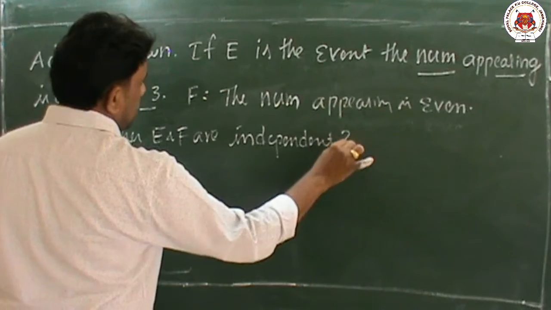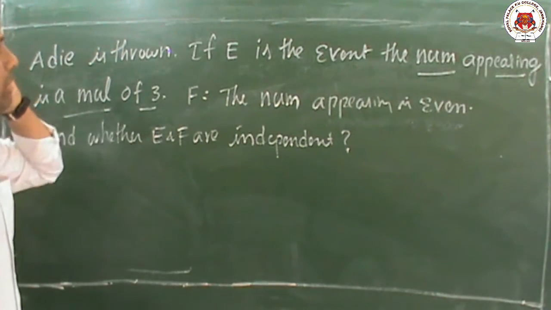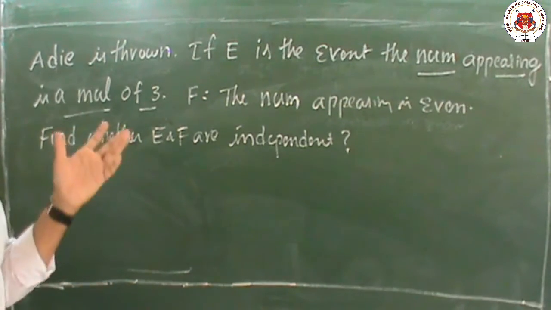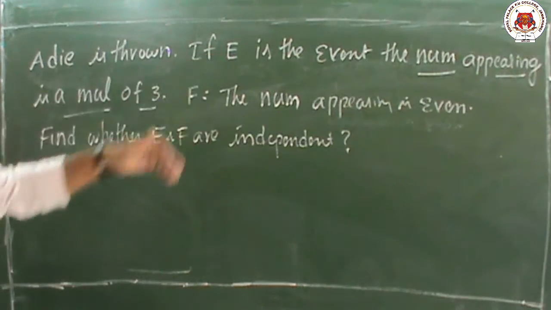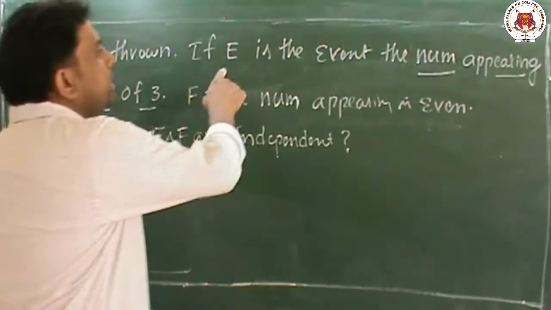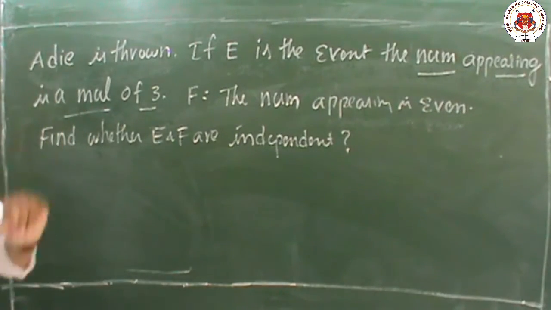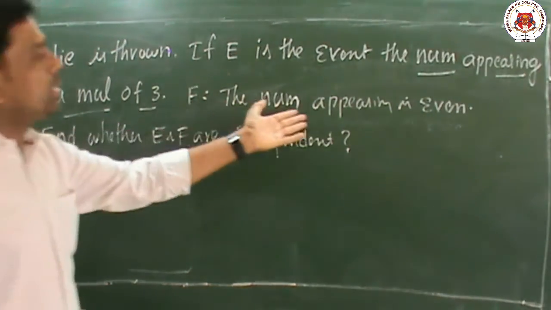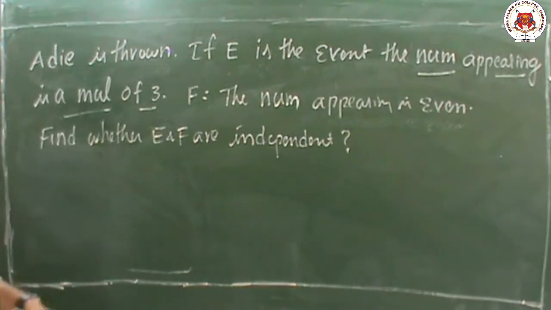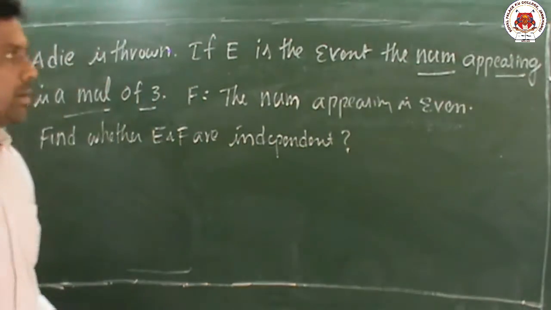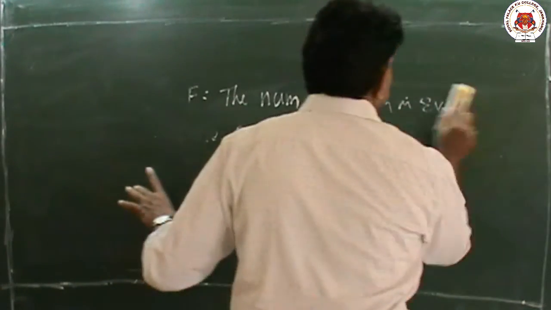This is the question. So students, concentrate on the board. One die is thrown. A die we know has 6 numbers: 1, 2, 3, 4, 5, 6. Here two events are given, E and F. E is the event that the number appearing is a multiple of 3, and F is the event that the number appearing is even. Now he is asking whether E and F are independent events or not. I am explaining this question in detail, so concentrate here.